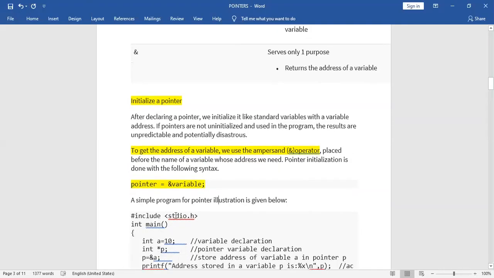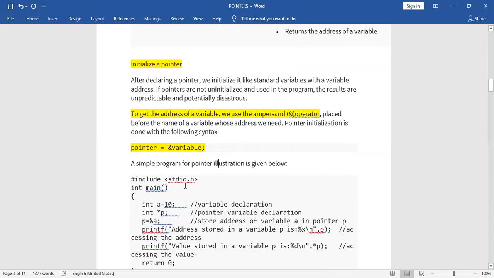Okay. Like this is a program. Include stdio.h, int main. int a = 10 is the variable declaration. We are taking a variable a of int type and initializing it to 10. We are also declaring a pointer variable, and the type of this pointer variable is int.